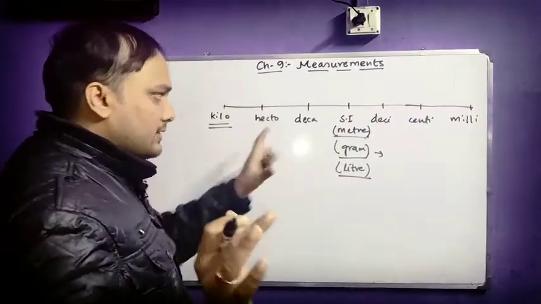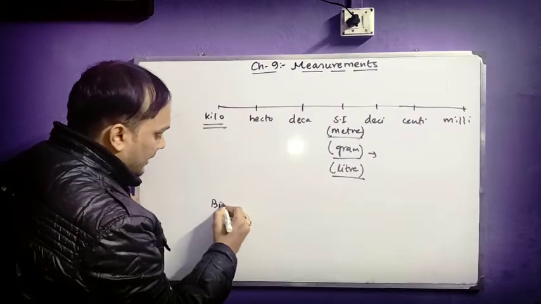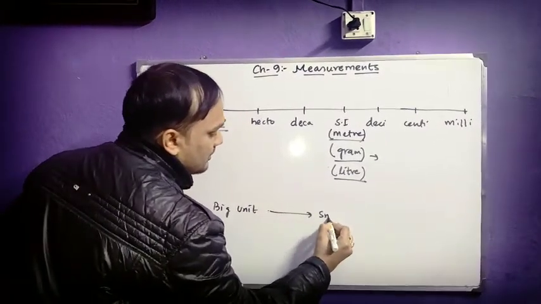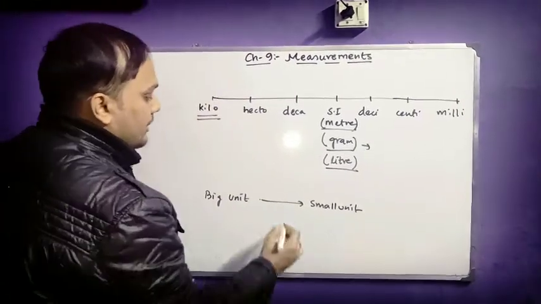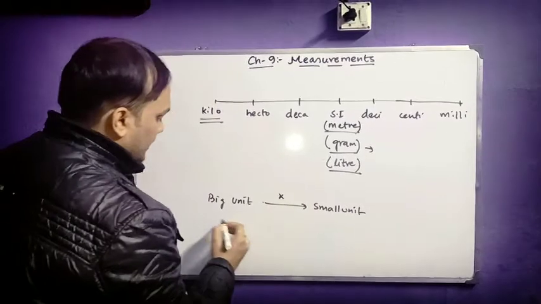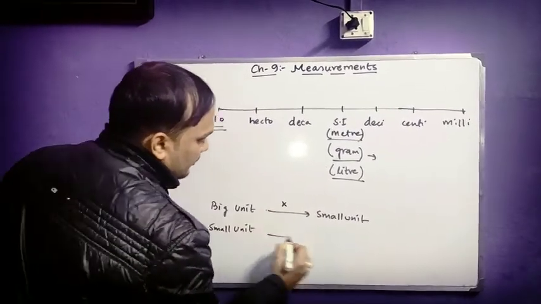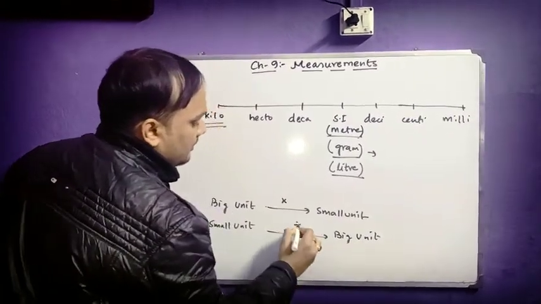One thing before I say this, you also have to keep in mind that whenever you convert any big unit to a small unit, you have to multiply, and whenever you convert a small unit to a big unit, then you need to divide.